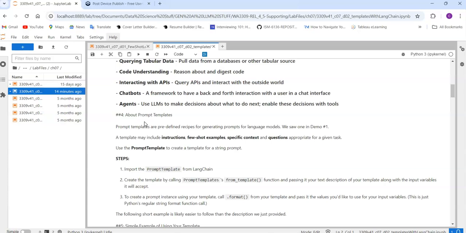That is called a prompt. You're giving the rules in the form of a template, so that is called a prompt template. These are predefined things for generating outputs based on the prompt that you provide to the language model. It contains the instructions, some examples, and also some specific things that you need in your particular application.